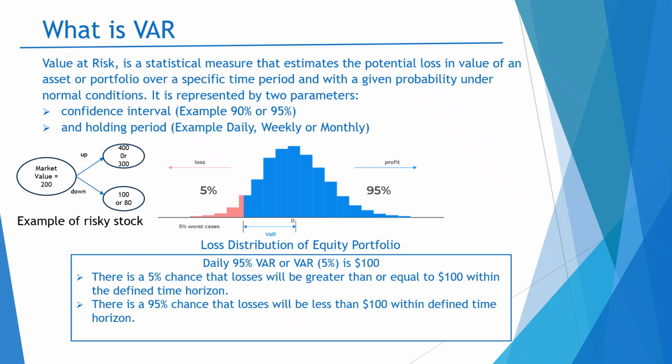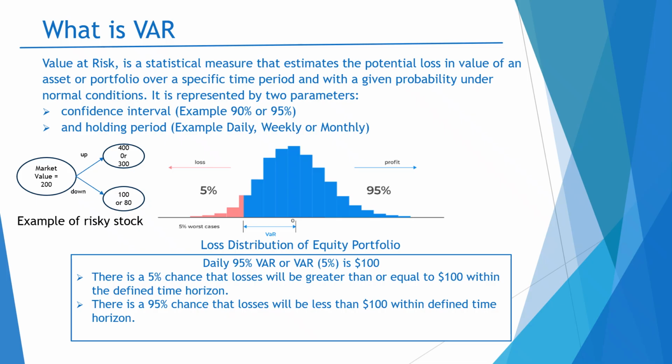If there is more volatility in my portfolio, it means there is more risk and my VaR will be more. So the point I want to make here is that monthly VaR will always be more than weekly VaR, and weekly VaR will always be more than daily VaR.